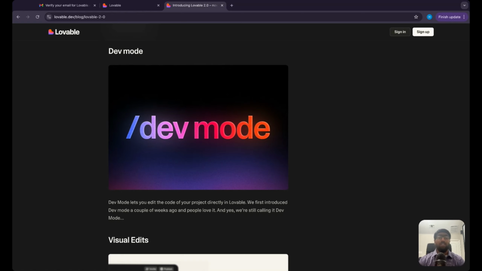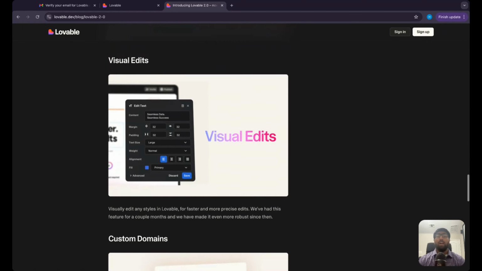So we'll go ahead and visually show you guys how to use all of these new features. And then a big deal is the visual edits. So now if you go into edit mode in Lovable, you can do a lot of manual edits. Maybe you just want to change the size of fonts, or change the font itself, or change the background color for the header or the footer. Easy and simple edits that you can use manually.